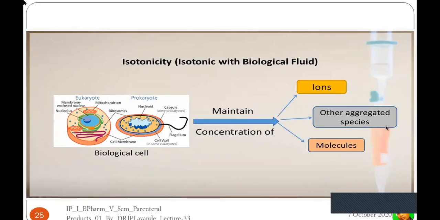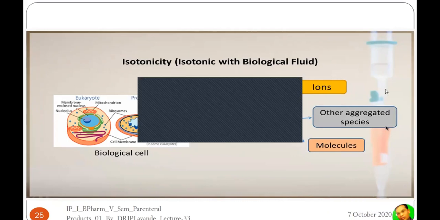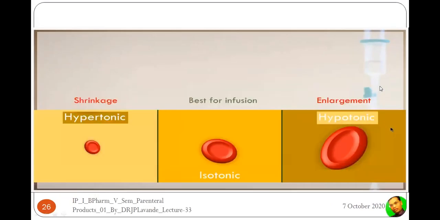Now, when we are giving something externally into the systemic circulation, like parenterals, there is a need to maintain the isotonicity. So when its osmotic pressure matches that of the body fluid, then we can say that it is isotonic with the blood plasma.